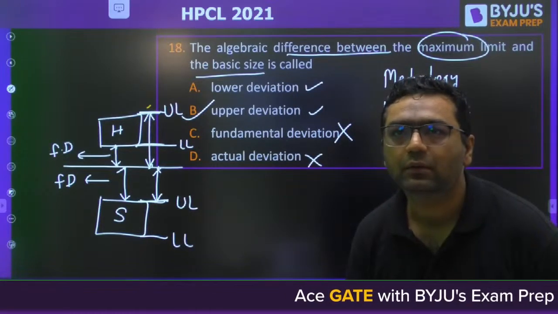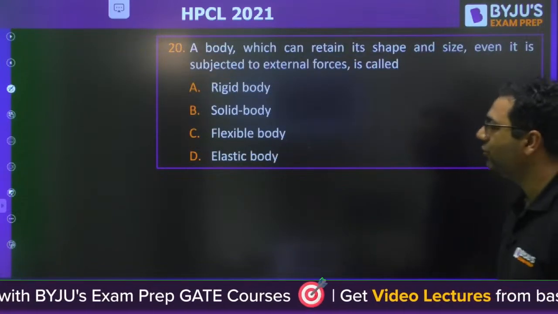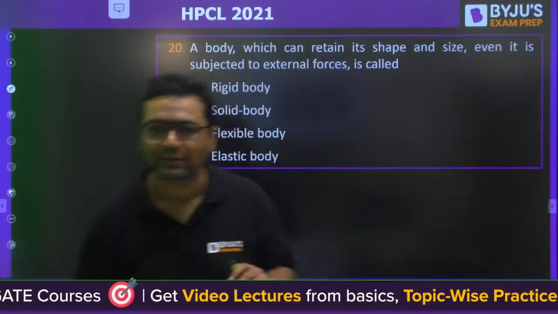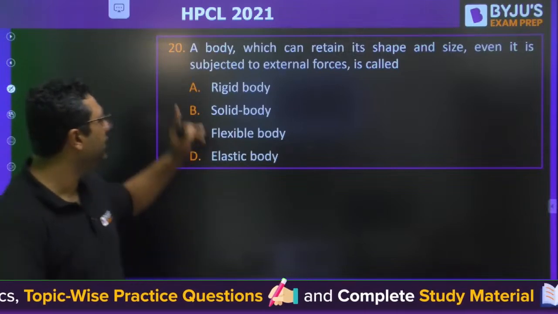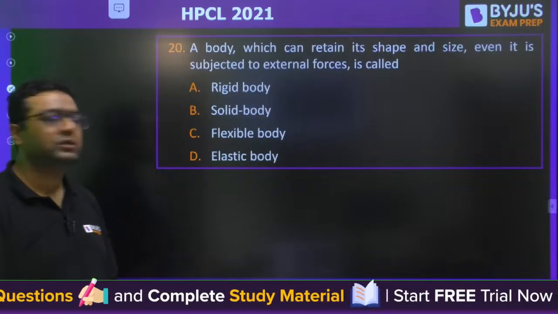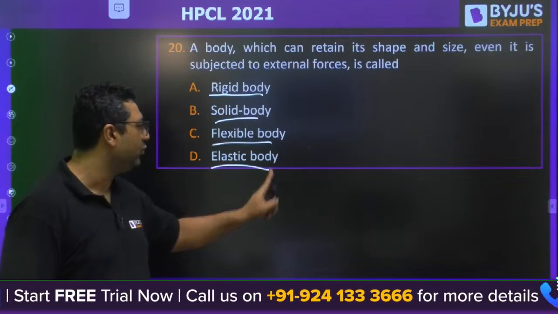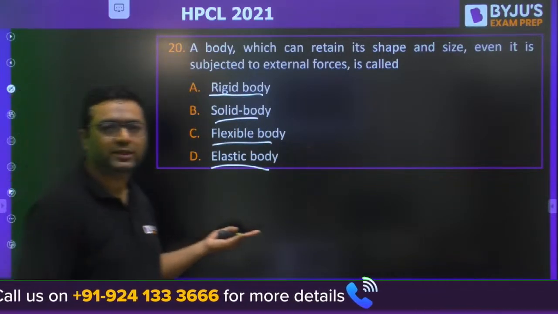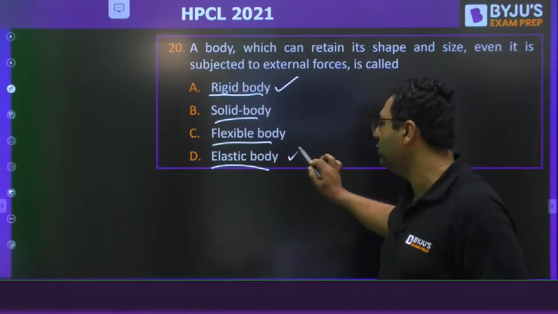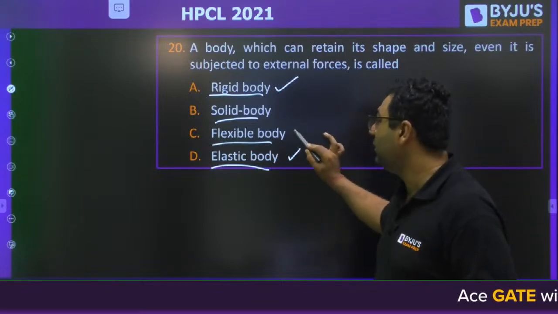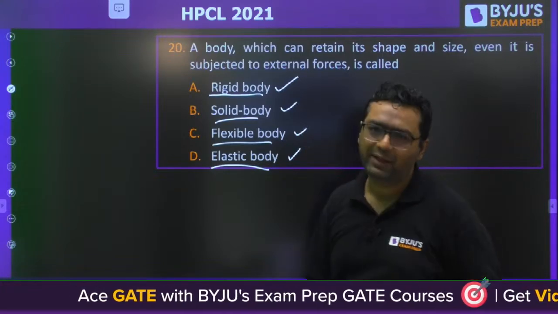Yes. Yes, David Johnson, the answer is correct. Moving to question number 20, it means 19 question is from thermal part. A body which can retain its shape and size even if it is subjected to external forces is called: rigid body, solid body, flexible body, elastic body. This can be said from SOM or engineering mechanics, because rigid body you study in engineering mechanics, elastic body you study in the strength of material, flexible body you study in the theory of machine, solid body you study in the mechanics, SOM, TOM, MD all.